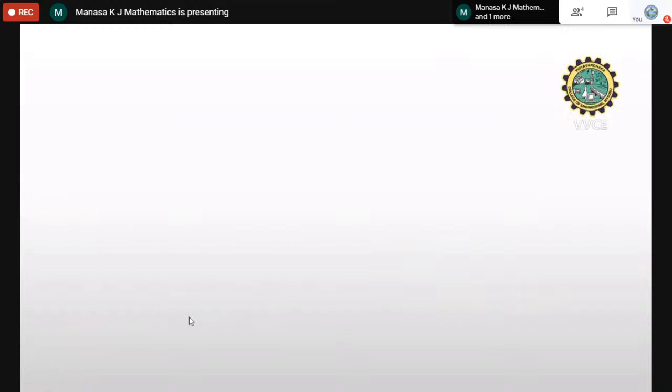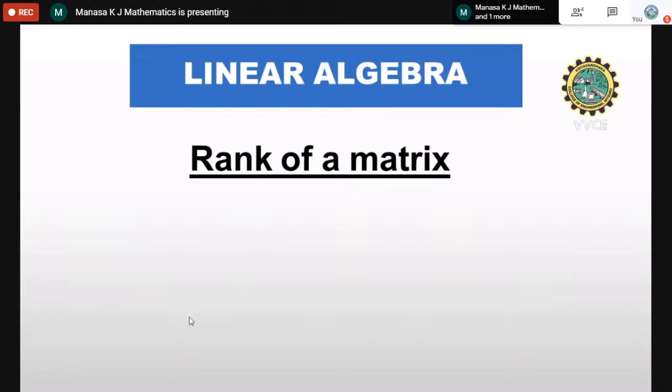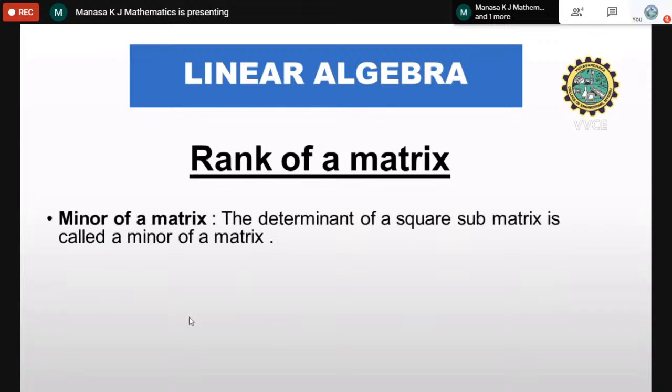Okay, now I'll start with the first topic, which is linear algebra. As I told you, many questions are from linear algebra, that is rank, eigenvalues and eigenvectors, and they are asking system of equations. So we'll start with the rank of the matrix.